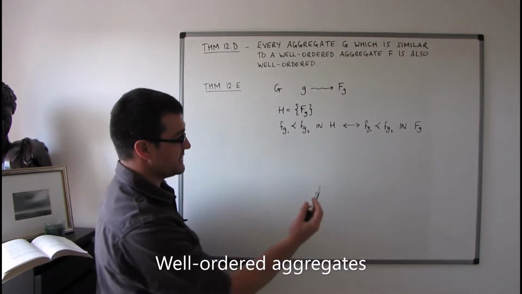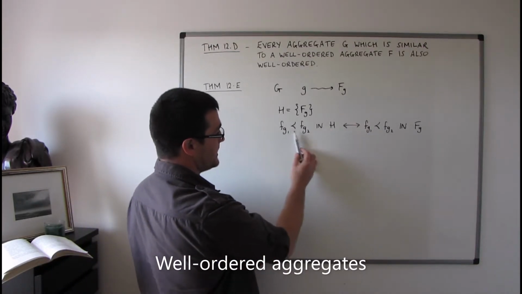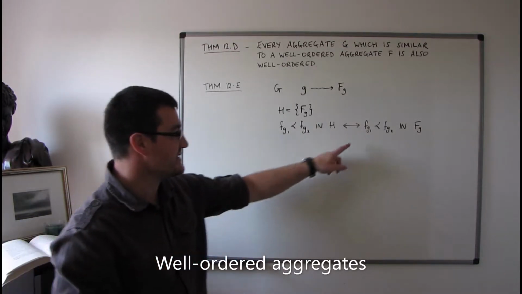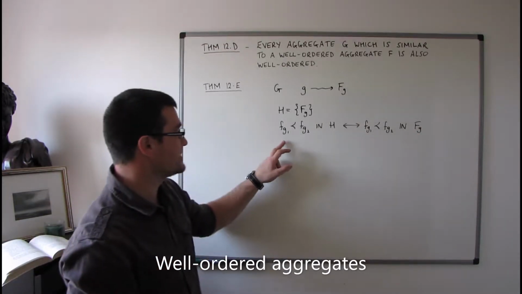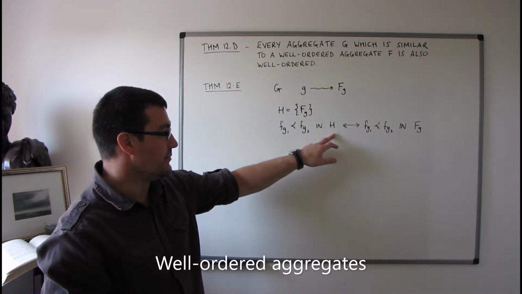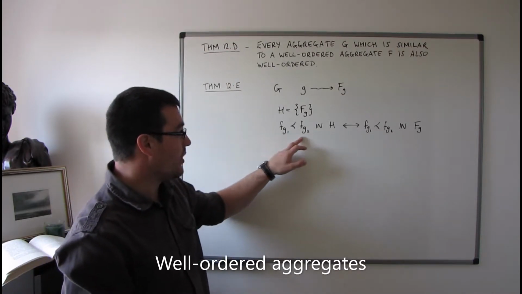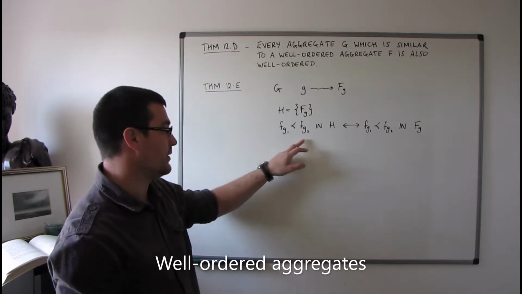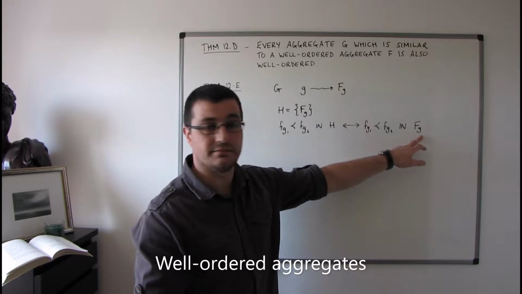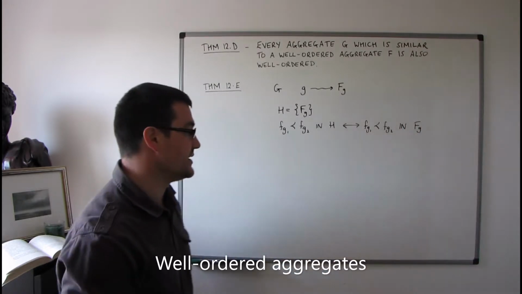Now obviously the ordering here, they're not the same ordering. This isn't ordering on FG, this is ordering on H, but we can define at least part of our ordering in H in terms of the ordering that's defined on FG.